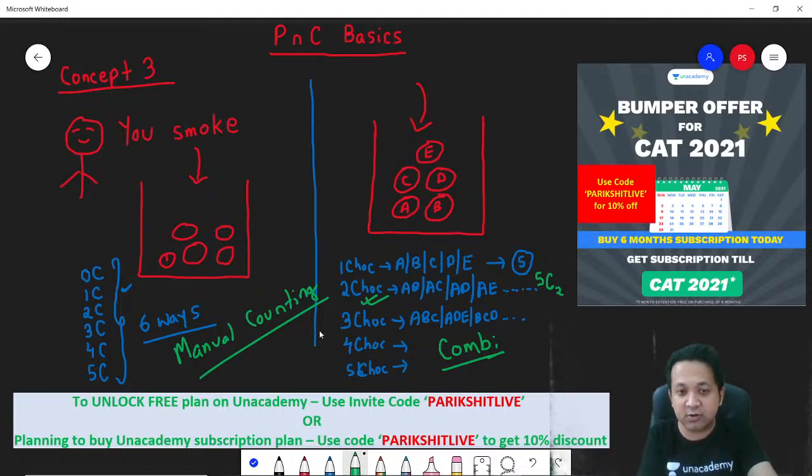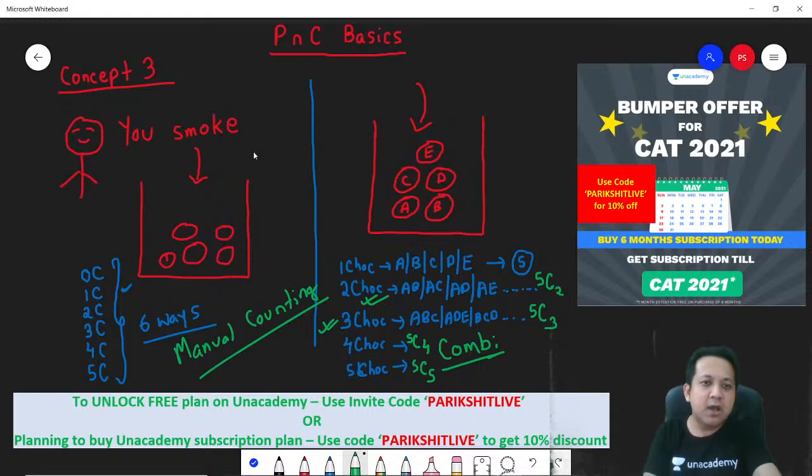Similarly, 3 chocolates. Question is which 3? That is why you have a shortcut, because manually counting is very difficult. I will say 5C3. 4 chocolates. Which 4? That is why I will say 5C4 and so on. Last one is 5C5. Do you understand when do you need to use combination?